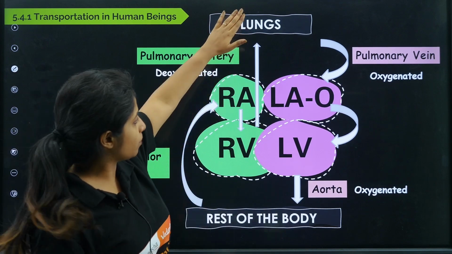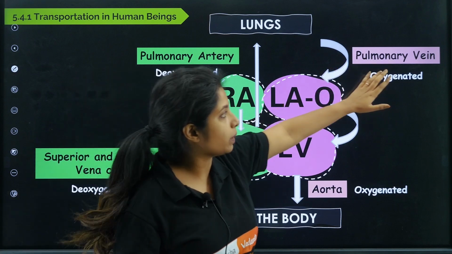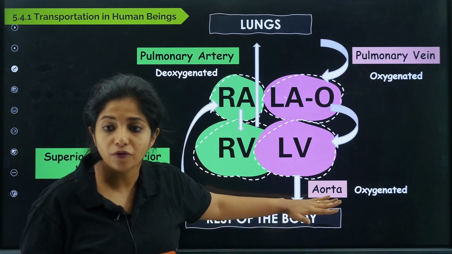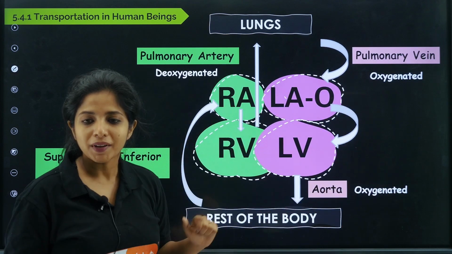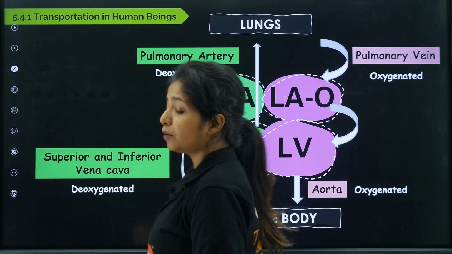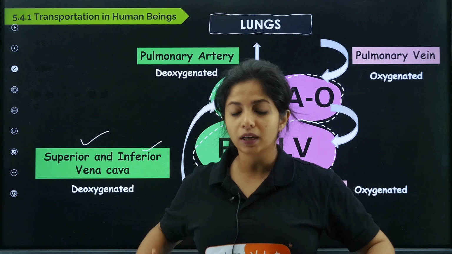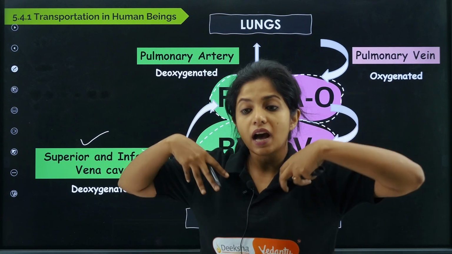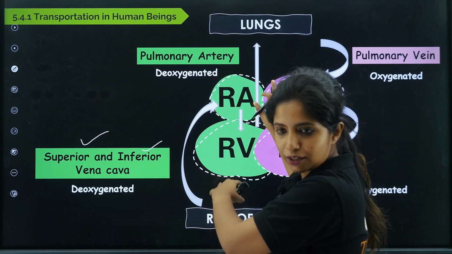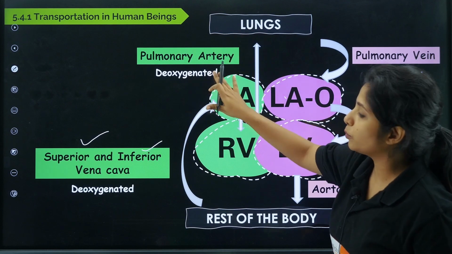That I just taught, okay. So, from the lungs, oxygenated blood goes to the heart, that is the left atrium. This is known as the pulmonary vein which carries it. From here, it goes to the left ventricle. From here, it goes to the rest of the body with the help of the aorta. This side is having oxygenated blood. Now, going back, the deoxygenated blood is carried back to the right atrium with the help of the vena cava, and you have two. One is superior, one is inferior. The inferior vena cava collects blood from the lower regions, the superior one collects blood from the top regions, okay, and then brings it to the heart. Now the heart will pump this particular deoxygenated blood to the lungs with the help of the pulmonary artery.